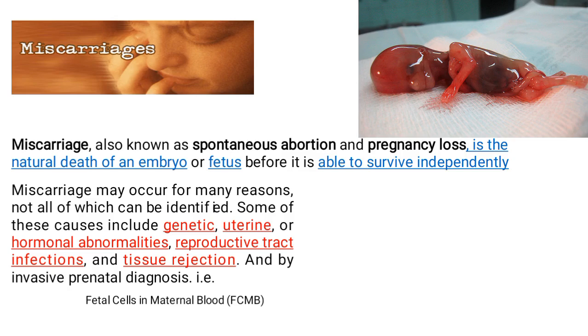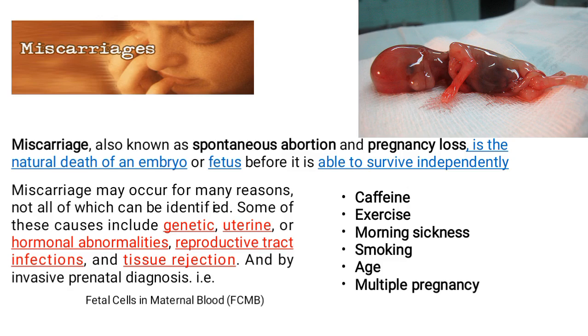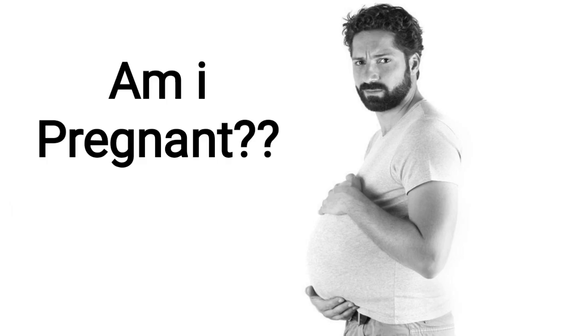Miscarriage may occur for many reasons, not all of which can be identified. Some of these causes include genetics, uterine or hormonal abnormalities, reproductive tract infection, tissue rejection, and invasive perinatal diagnosis. These are the different factors that contribute to miscarriage.